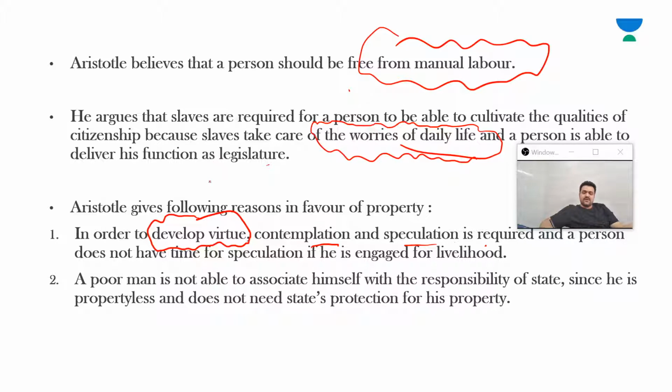A poor man is not able to associate himself with the responsibility of his state, since he is propertyless and does not need the state's protection for his property. Now, if there is a poor person, his first concern is what? To meet the daily requirements of bread and shelter. That is his primary concern. So all day long, he is busy making sure that he has access to bread and shelter.